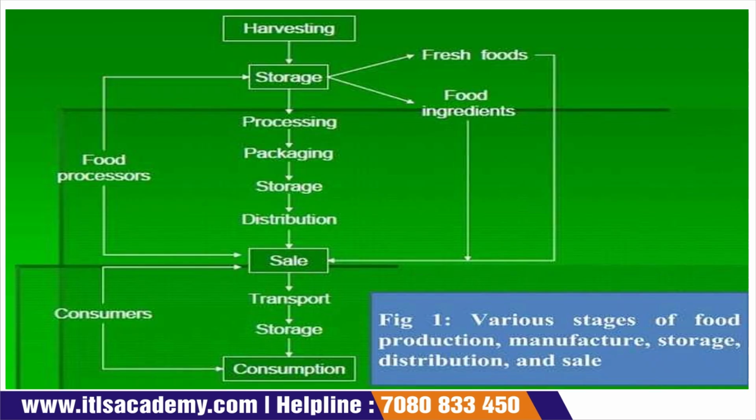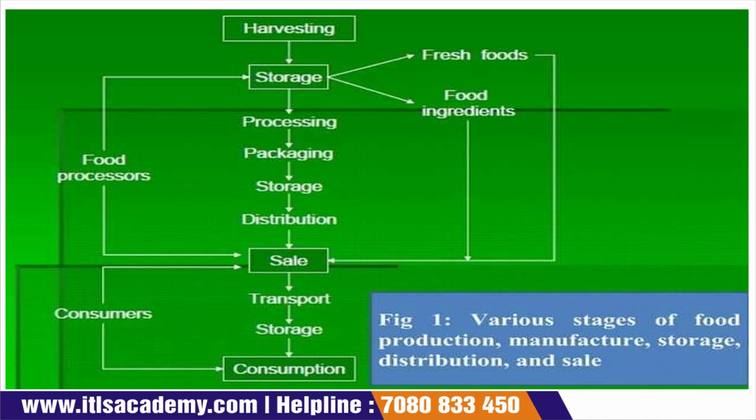Now see the graph, or you can say the figure, which shows the various stages of the food product, from raw material till it reaches the consumer for consumption. It goes through various types of processing.